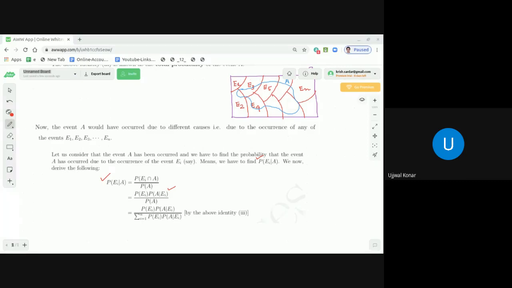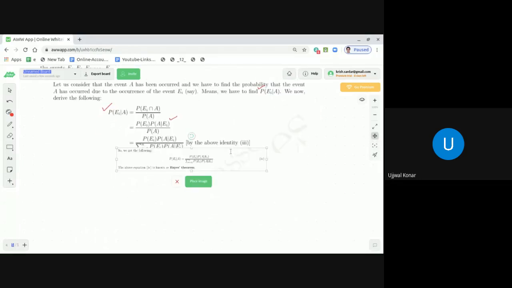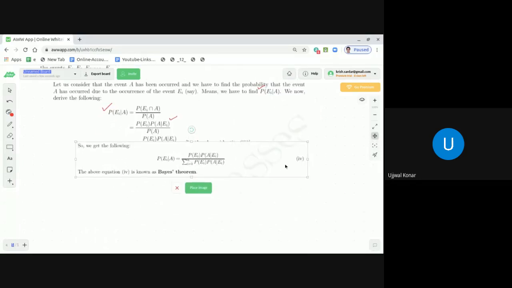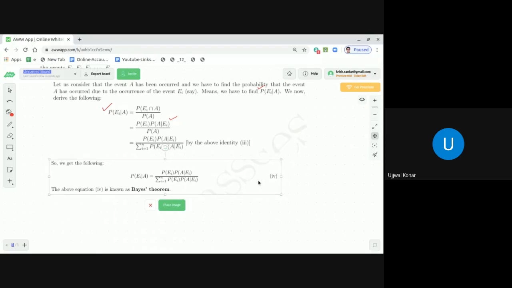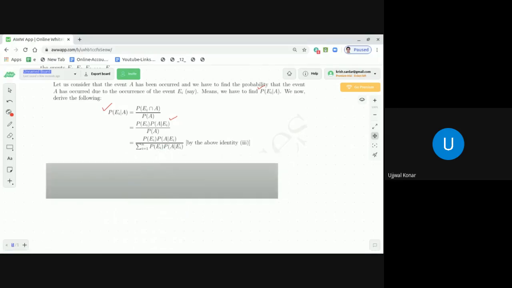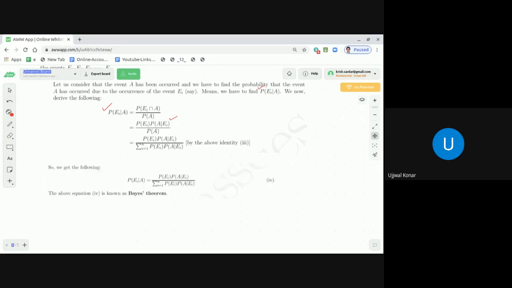And this formula means, I just want to write it here and then I will explain. What we get is that the probability of Ei given A is equal to the probability of Ei into the probability of A subject to the condition Ei happened, divided by the summation over the probability of Ei into the probability of A subject to the condition Ei happened. And this is what is known as Bayes theorem.